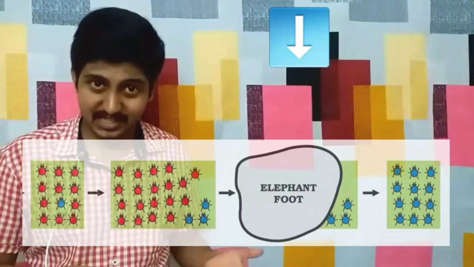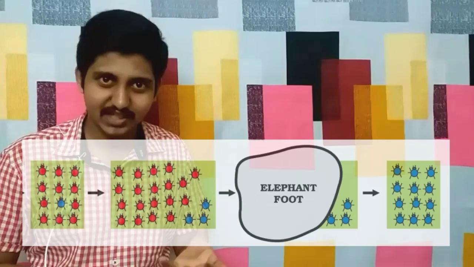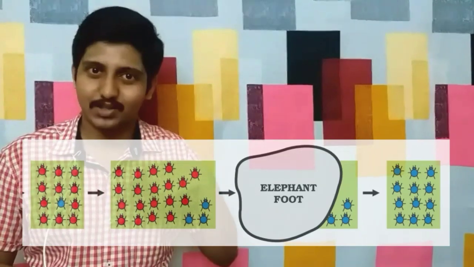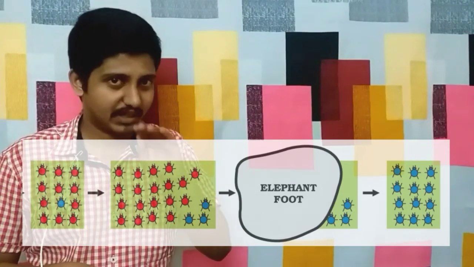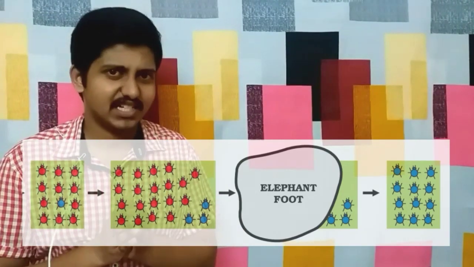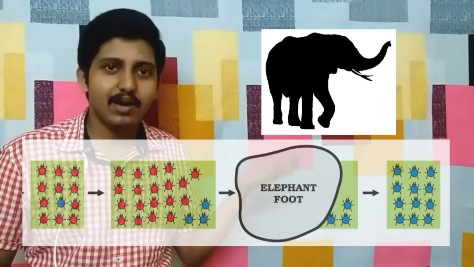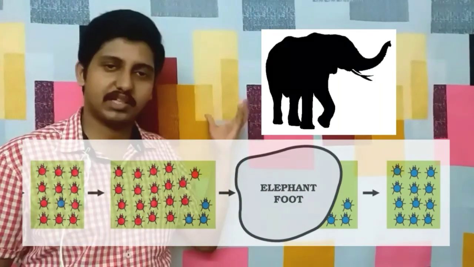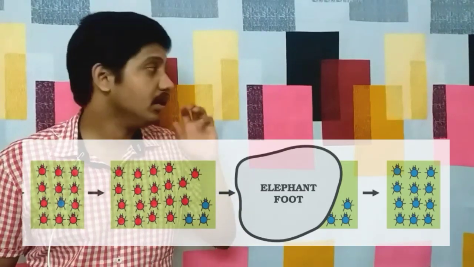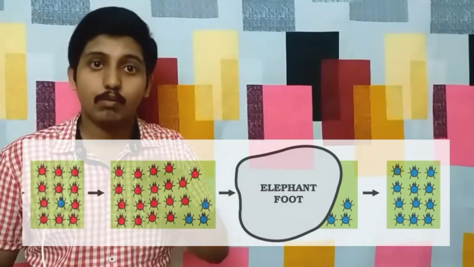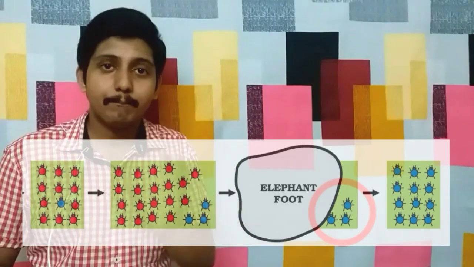By some mutations in the red beetle population, some blue beetles also came. Initially the blue beetle population was very small, but accidentally an elephant came here and stamped on these beetles. Most of those that were lost were red beetles, and what survived were the blue beetles.